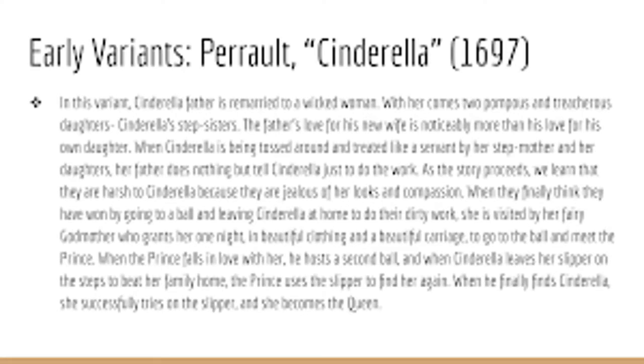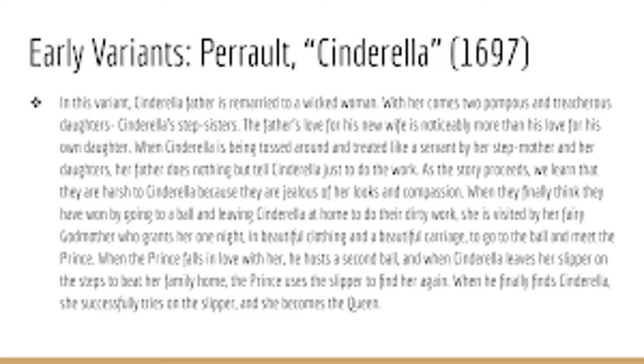Next, we will summarize Perrault's Cinderella from 1697. This variant might sound familiar because this is what Walt Disney based his film on. In this variant, Cinderella's father is remarried to a wicked woman. With her comes 2 pompous and treacherous daughters, Cinderella's stepsisters. The father's love for his new wife is noticeably more than his love for his own daughter. When Cinderella is being tossed around and treated like a servant by her stepmother and her daughters, her father does nothing but tell Cinderella to just do the work.